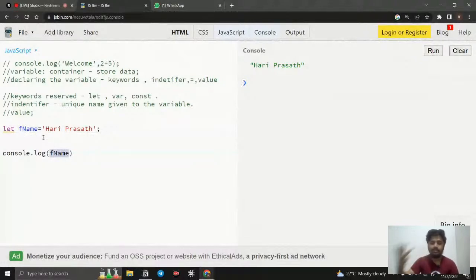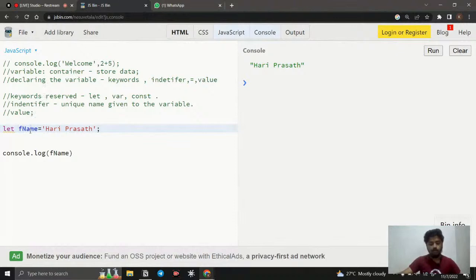Okay, and the third rule: it should not start with a number. You are not able to start an identifier with a number, it is not possible. But in between, you can use a number, that is possible. But it should not start with a number. It should start with an underscore, a dollar sign, or a letter. So three ways you can start: either with the dollar sign, or with the underscore, or a letter. That's how it basically gets started.